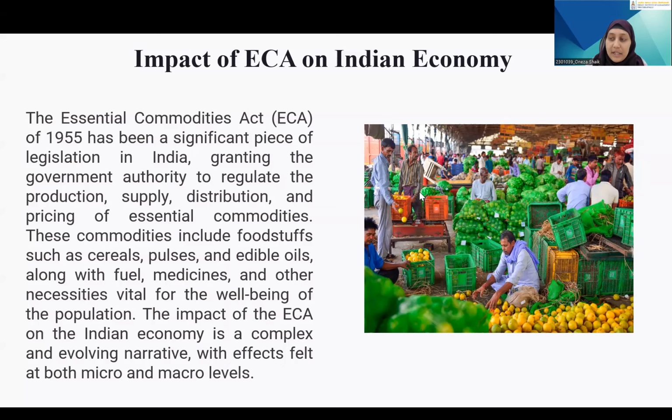The Essential Commodities Act was introduced in the year 1955 by the government of India, which gave the government the power to produce, supply, distribute, and price the essential commodities. Some of them included foodstuffs like cereals, pulses, and oils, fuels like petroleum products, medicines, and other essential commodities. Now, the 1955 ECA Act played a crucial role in shaping the Indian economy, impacting both individual players, micro and macroeconomic factors, and the recent amendments as well.